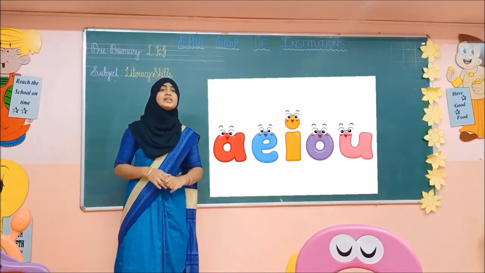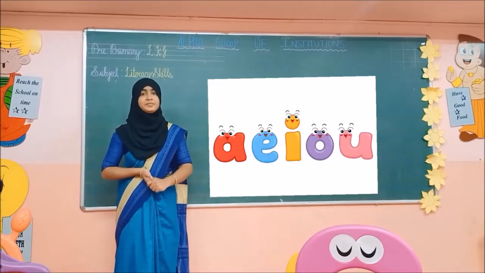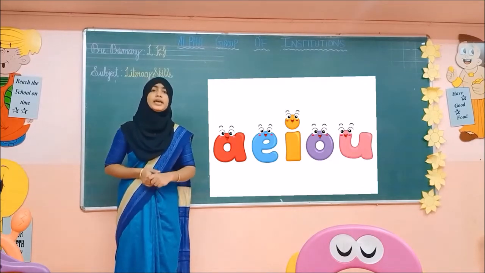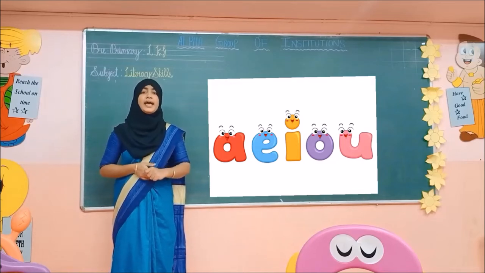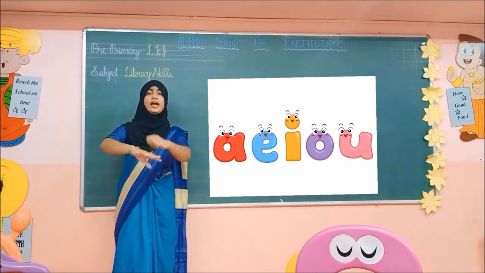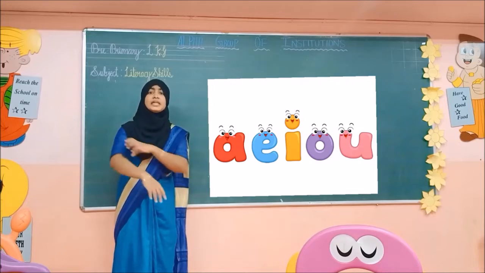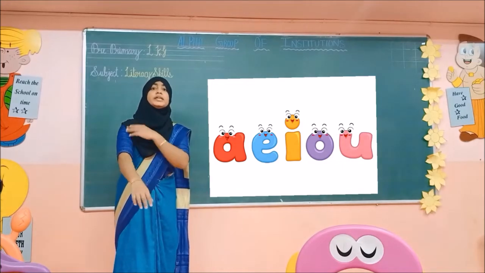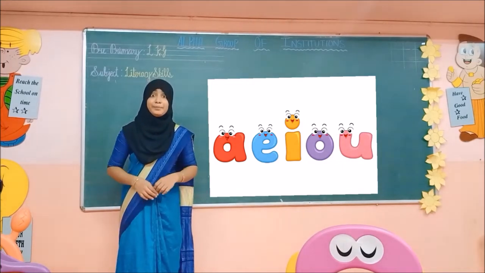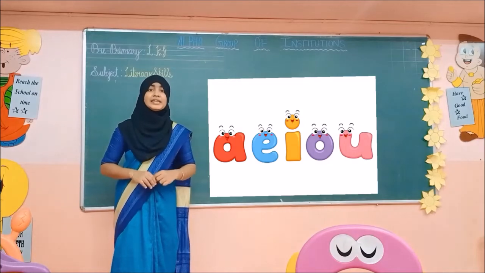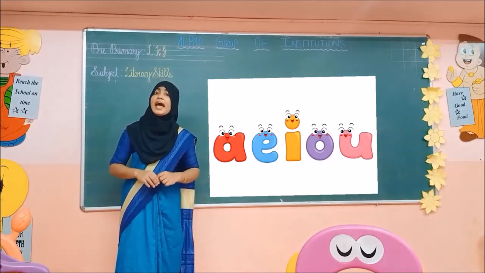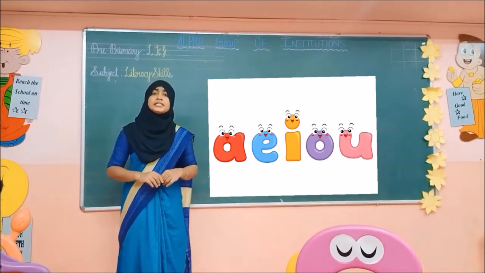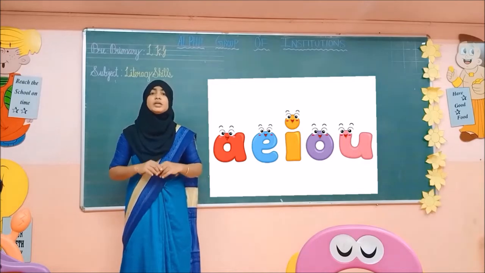Now see children, what is the vowel sound of E? Yes, E sounds A. Vowel sound of A is A. What is this? Ant is biting. In the previous class itself, I told you A sounds apple, ant, alligator. Okay. Now today's class we are seeing E. E sounds A.